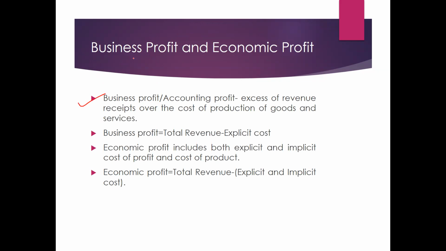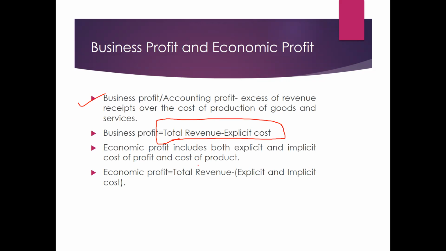Business profit and economic profit, same way we can define. We have talked about cost, and now business profit and economic profit. Business profit is accounting profit, as I said earlier, which is actually reflected on your balance sheet. We can define it as total revenue minus explicit cost. Here we are not including implicit cost, only explicit cost.